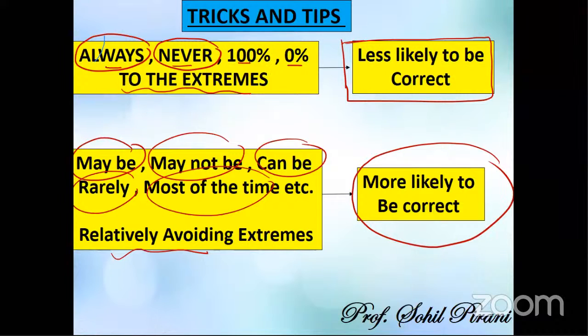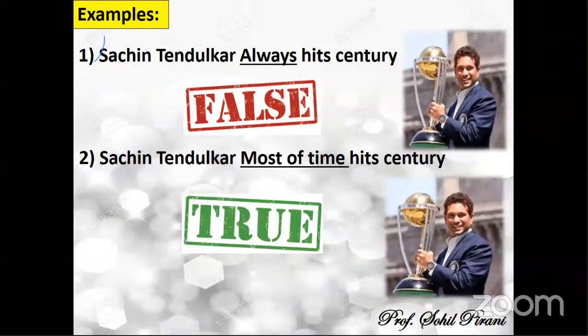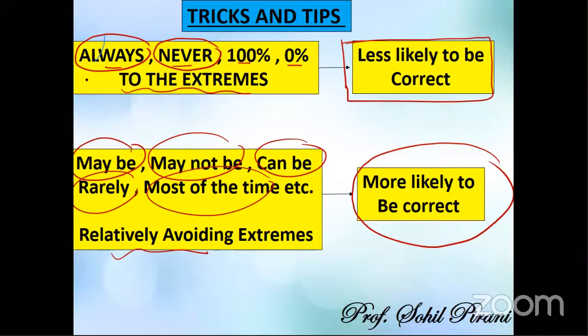You can all take a screenshot of this slide. This is very important. I will justify this slide, don't worry. Let's see an example: Sachin Tendulkar always hits a century. Even if some students don't know who Sachin Tendulkar is, looking at the word always, we know that always and never, which are close to the extreme, are less likely to be correct.